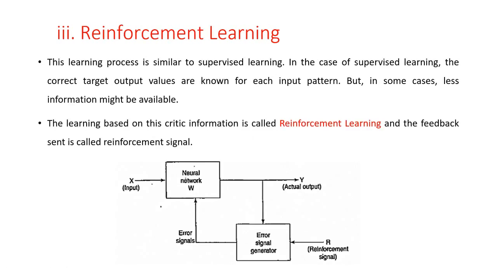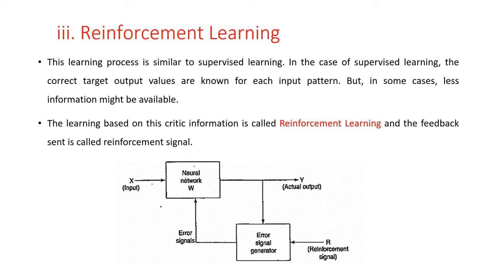The next type is reinforcement learning. So this reinforcement learning is similar to the supervised learning. In the case of supervised learning, the correct target output values are known for each input pattern, but in some cases, less information might be available. For example, the network might be told that its actual output is only 50% correct or so. So here only the critic information is available, not the exact information.